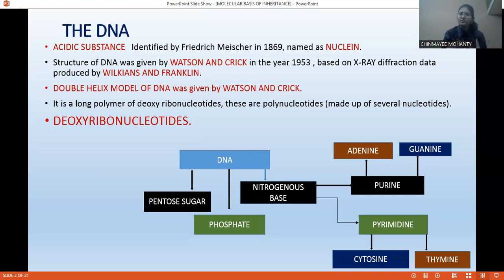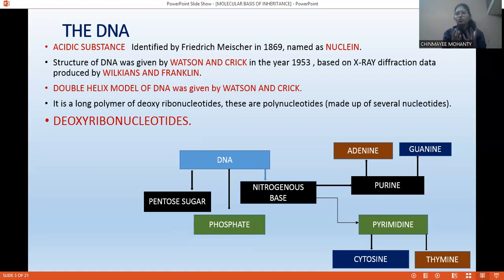And what comes under pyrimidine? Cytosine, thymine and uracil. Uracil comes in RNA. Uracil is not present in DNA. So if you look at the structure of a DNA, it consists of a pentose sugar, a phosphate group and a nitrogenous base. The nitrogenous base can be adenine, guanine, cytosine, thymine, anything. Uracil is not there. Uracil is present in RNA. So I hope it is clear.